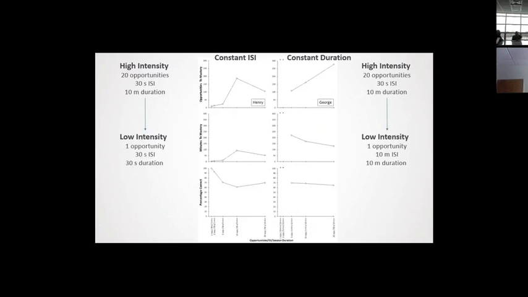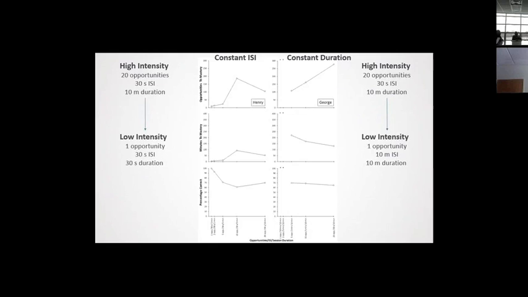If we look at the individual where the pacing varied and the duration was held constant, you'll see 2 asterisks at the lowest intensity levels. That means that he actually never mastered that skill in the low intensity condition, and that we had a termination criteria and we switched it over to a higher intensity to teach it. So this individual didn't learn it at the lowest intensity, and then as we increased the intensity, it took more opportunities to learn that skill.